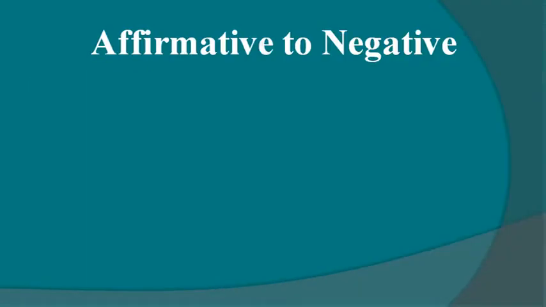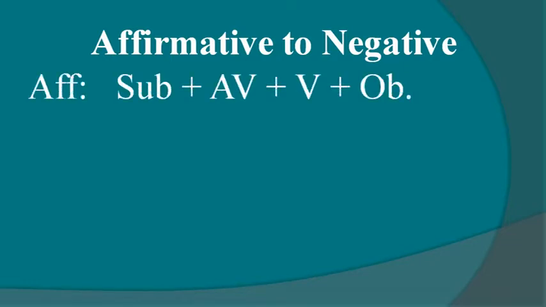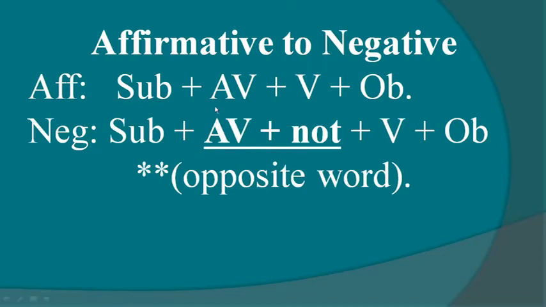At first, we must know the structure of affirmative sentence and negative sentence, and we should do comparison between them. What is the basic difference? Okay, affirmative structure: subject, auxiliary verb, verb, and object. And if we want to make it negative, we have to input not in the structure. Where should we input? After auxiliary verb.